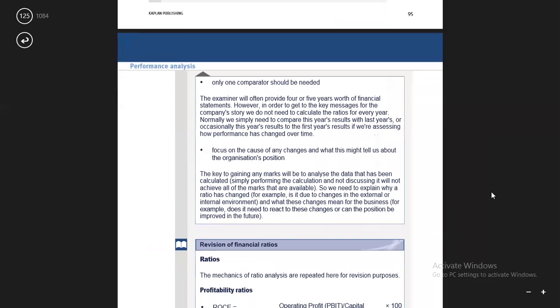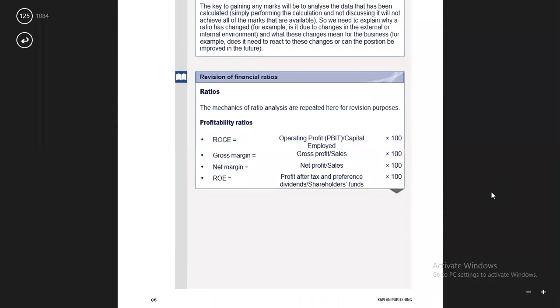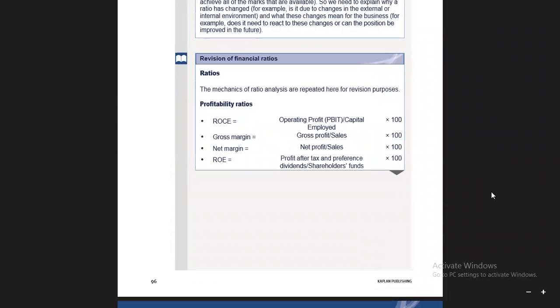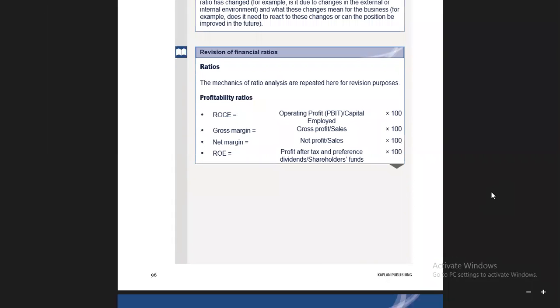Now, what are the ratios? Now we are going into the revision of financial ratios, because we have already done it so many times in performance management, in the F9 paper, in the F5 paper, then the F7 paper. You have already done these financial ratios. I am only going to revise them, and then you have to use these ratios to evaluate the questions. Now, the mechanics of ratio analysis are repeated here for revision purposes. Profitability ratios.